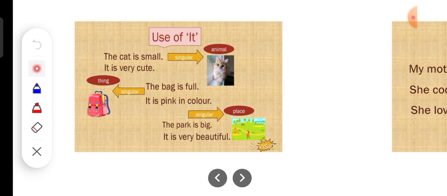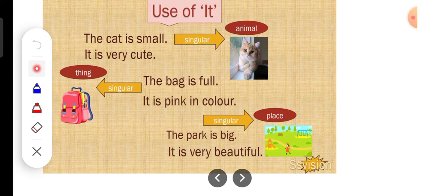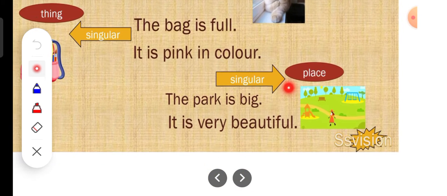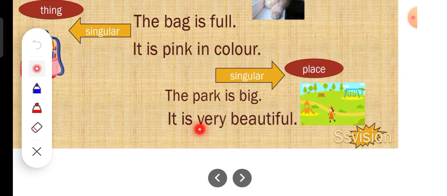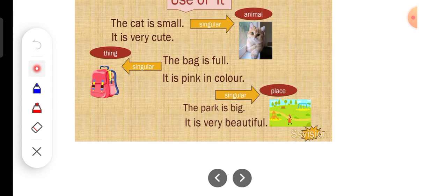And for animals, things, objects, trees, we use it. Okay, the cat is small. It is very cute. This is singular. The bag is full. It is pink in color. This is also singular. Now here, the park is big. It is very beautiful. So this is also singular. Okay. So like this, pronouns are used.